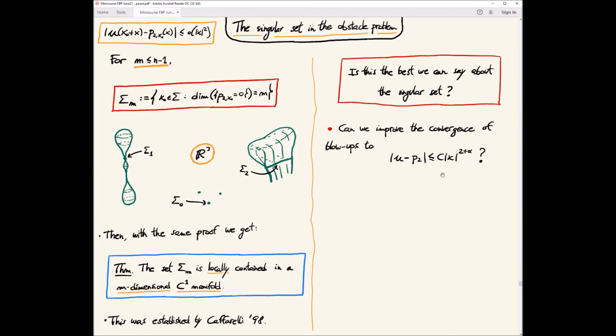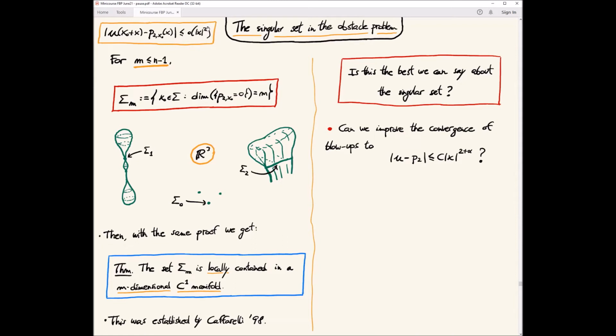Because we saw that we have a modulus of continuity for the blowup, which is like small o of x squared, and this is what gives us all this information. For the C1 manifold it was really crucial to have a modulus of continuity, but maybe we can improve it to something more explicit or better, like x to the 2 plus alpha.